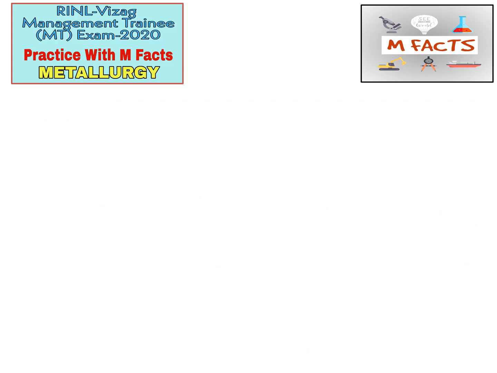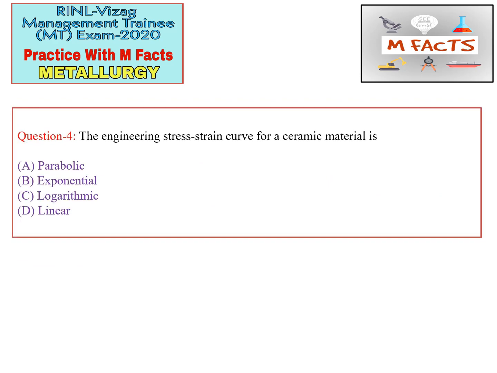The next question is: the engineering stress strain curve for a ceramic material. They are asking about ceramic materials. They have given four options: parabolic, exponential, logarithmic, and linear. We know that generally ceramic materials are brittle in nature. So whenever we draw the stress strain curve for a ceramic material, we get a linear curve, where this is stress, this is strain.